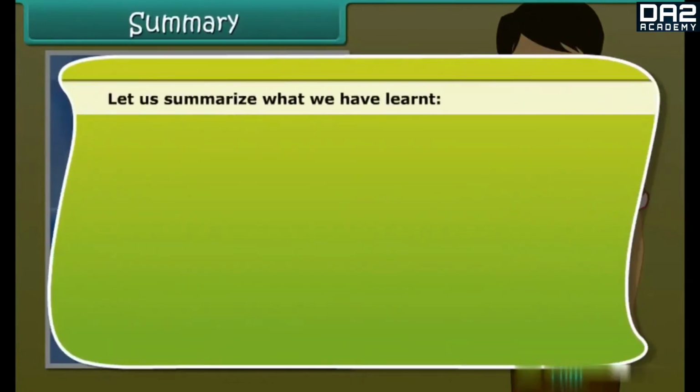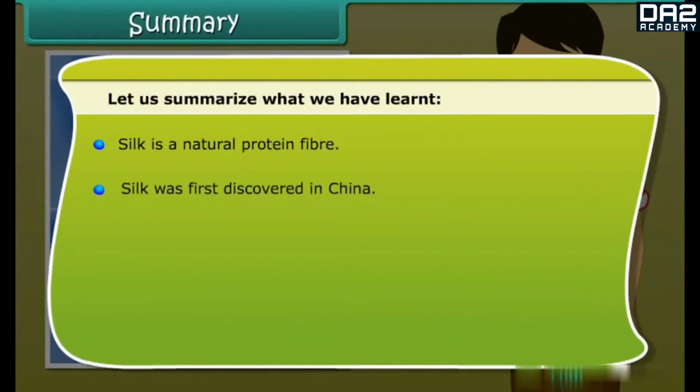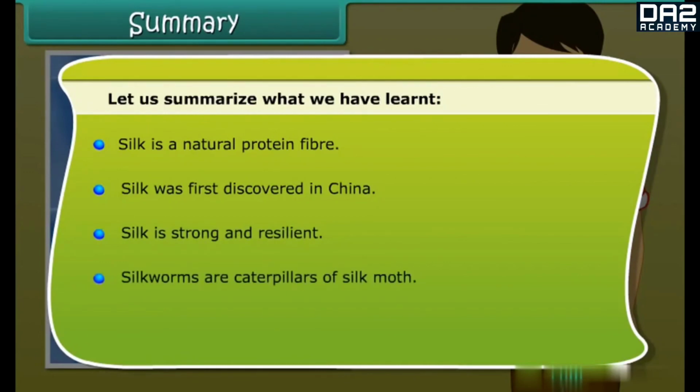Let us summarize what we have learned. Silk is a natural protein fiber. Silk was first discovered in China. Silk is strong and resilient. Silkworms are caterpillars of the silk moth. Silk fiber is obtained from the cocoons spun by silkworms.